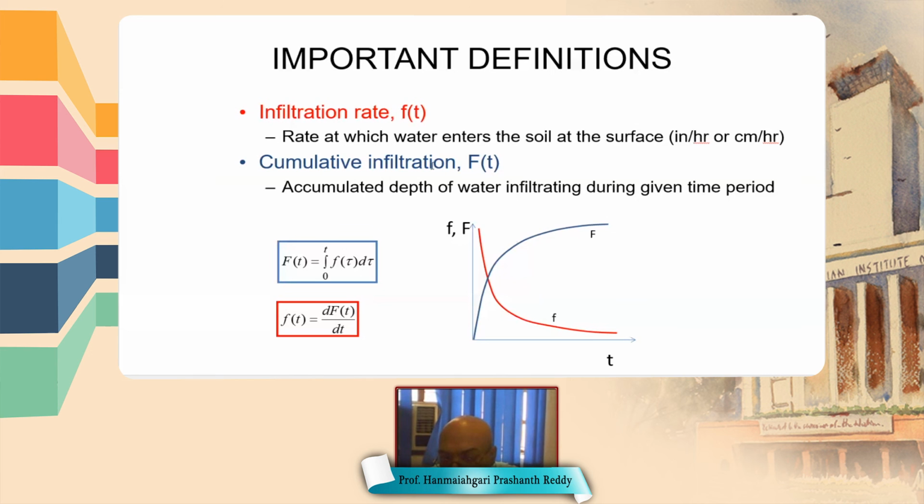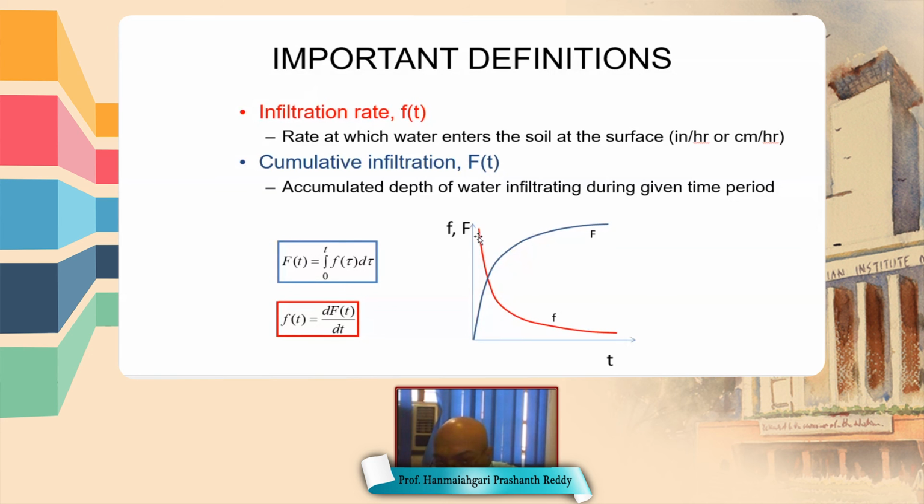There is also cumulative infiltration, represented by capital F. Cumulative infiltration is the accumulated depth of water infiltrated in a given time period. It is the integration of the infiltration rate over a given time duration. So F equals the integral from 0 to t of f(tau) d tau.